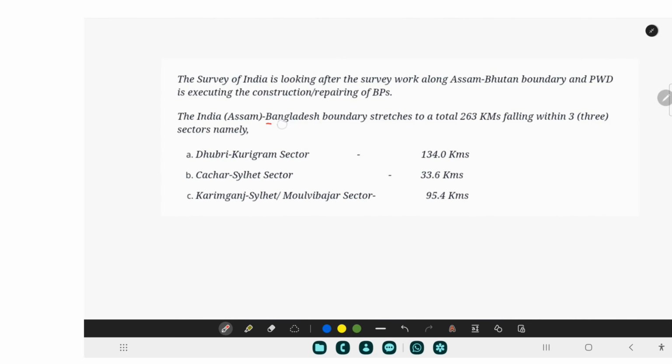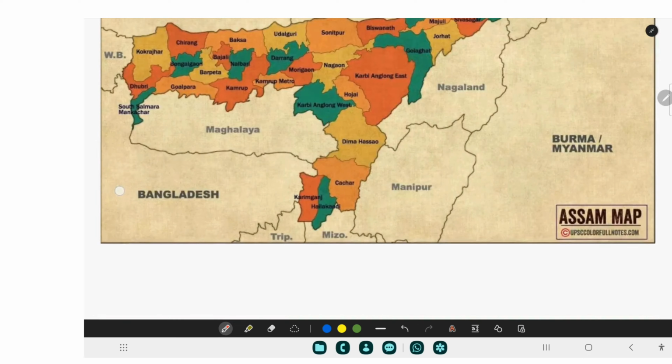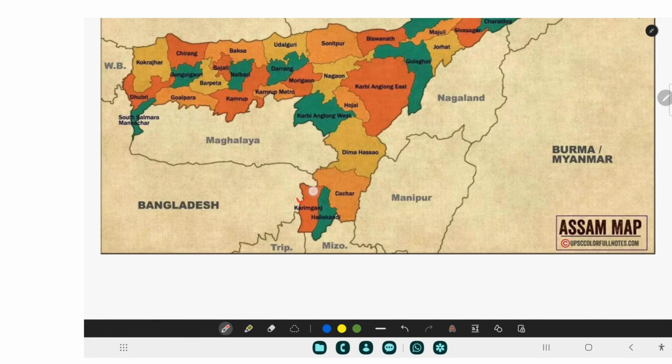Then let's see which districts share a boundary with Bangladesh. Here 3 districts: Dhubri, Cachar and Karimganj. Let me show you. This is Karimganj, then here is Dhubri, then here is Cachar, this area.